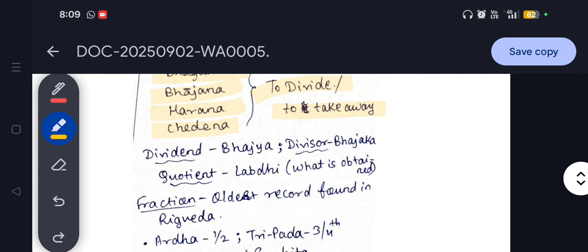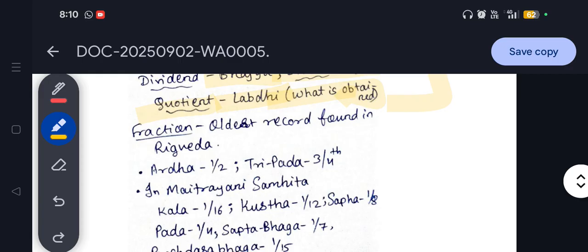Dividend is known as bhajya, divisor is known as bhajaka, and quotient is known as labdhi, which is generally the answer that you get after dividing. So when you divide, the final answer you get is known as the quotient, and this quotient is known as labdhi. Now, fraction: the oldest record of fraction is found in Rig Veda.